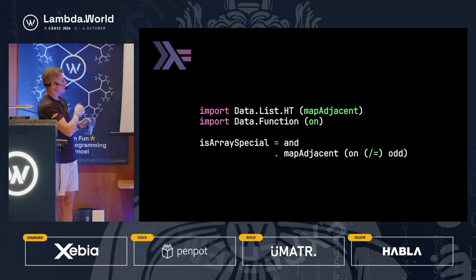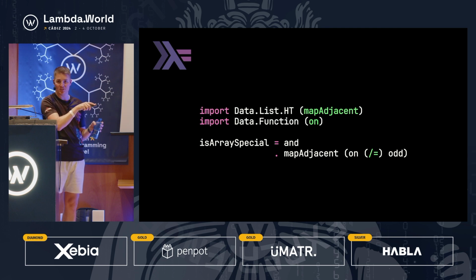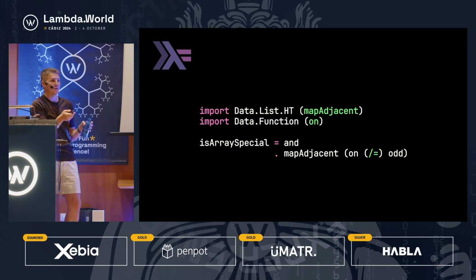Last but not least, we can combine the map odd and the map adjacent into a single map adjacent by doing the exact same trick that we did in Python. Remember, we had the psi combinator, and we passed it the ne for not equal to and odd. We can do the exact same thing, except in Haskell, they call the psi combinator on. It's applying odd to each of the adjacent elements, and then the binary function afterwards.